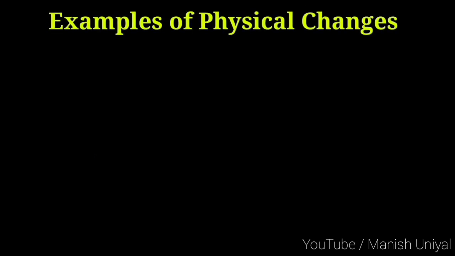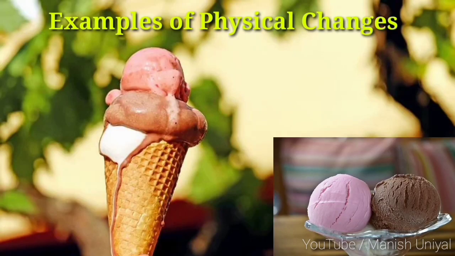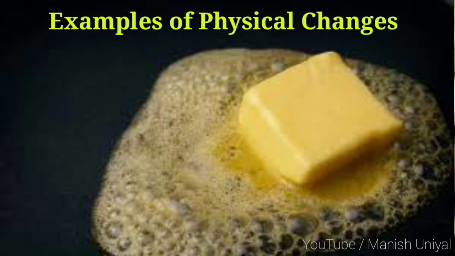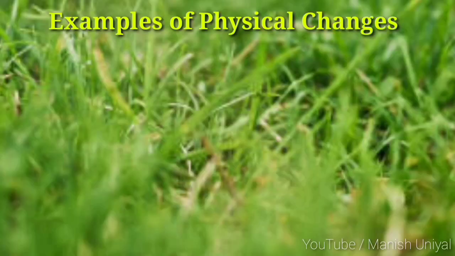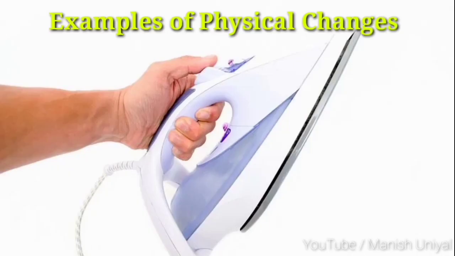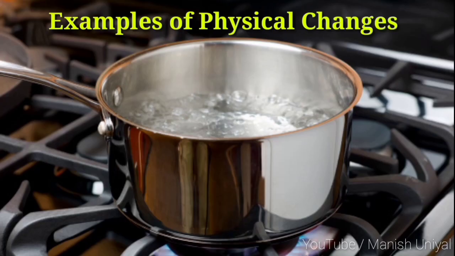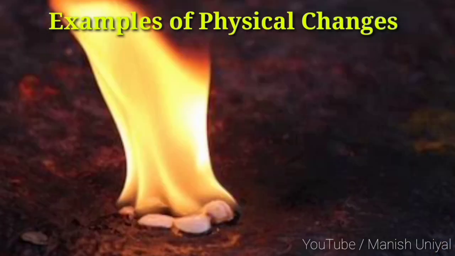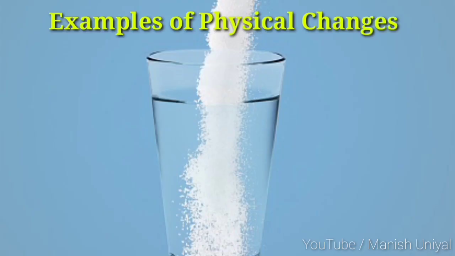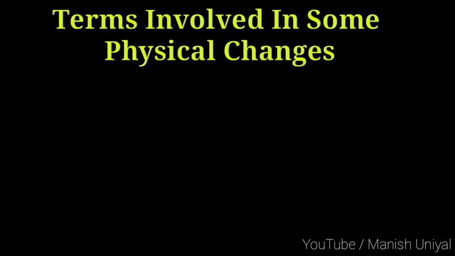Example of physical changes: melting of ice cream, melting of butter, glowing of bulb, cutting of grass, heating of an electric iron, boiling or freezing of water, sublimation of camphor or iodine, making of sugar or salt solution in water are the examples of physical changes. Terms involved in some physical changes.